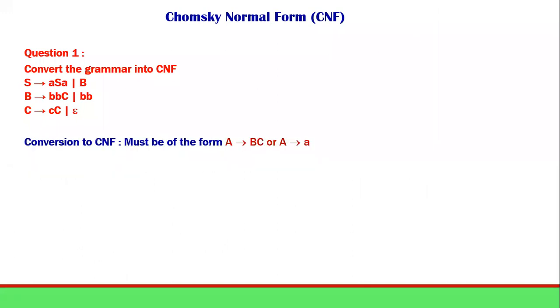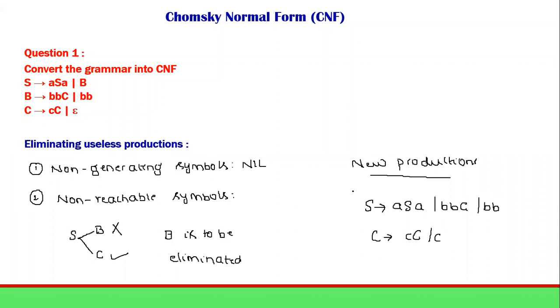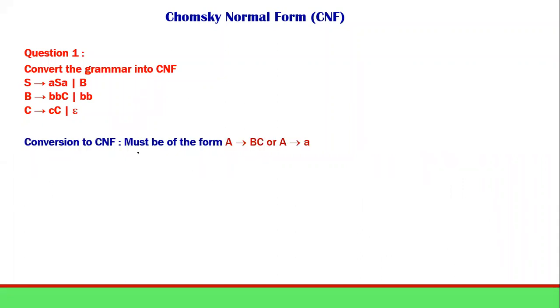So now we have got the final productions here, and these have to be converted to Chomsky normal form. And as you know, CNF has to have the form A deriving BC or A deriving a. That means on the right hand side, we should have either two variables or one terminal here. So I will write the final productions again here.